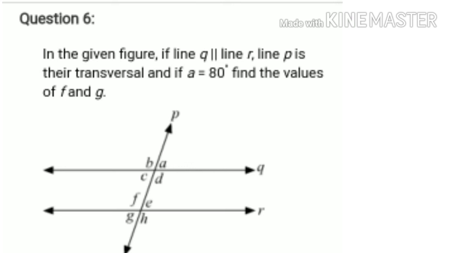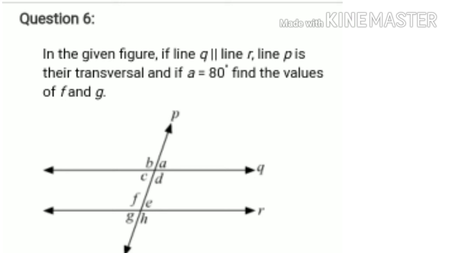Okay. Angle B, you find the value of angle B, 100 degree, by linear pair of angles. Okay. Now see, angle B and angle F, they are the corresponding angles. Okay. B and F are the corresponding angles. So by corresponding angle, angle F is also 100 degree. Okay, easy. Next we have to find the value of angle G.